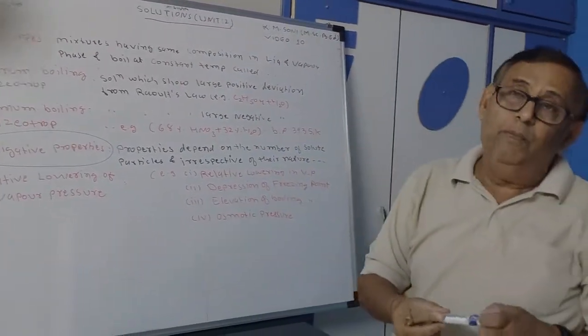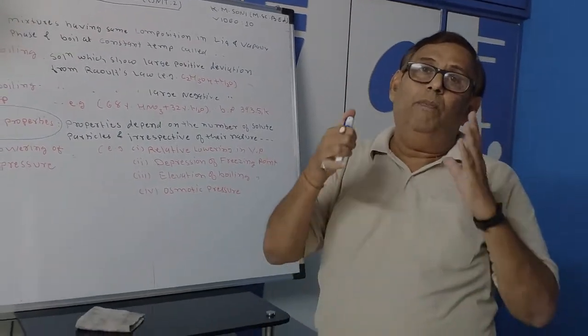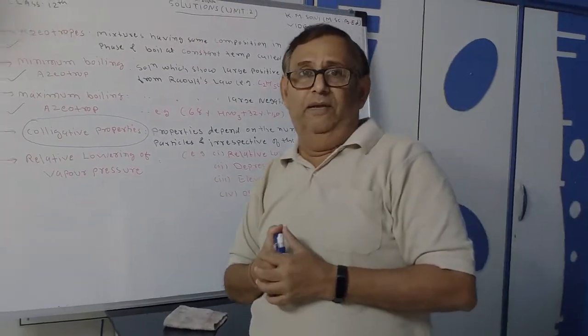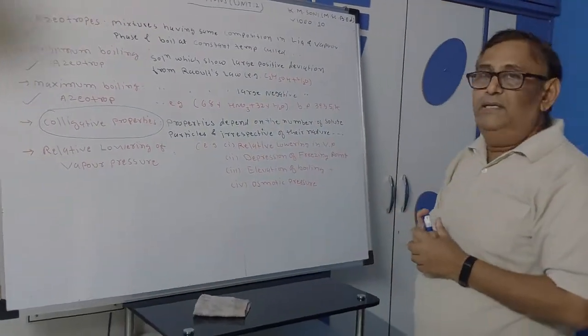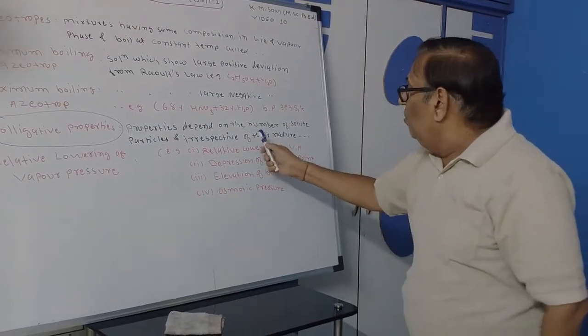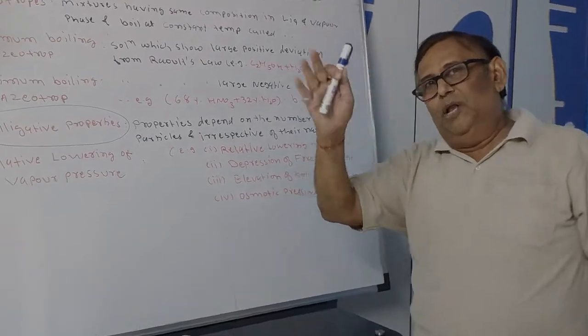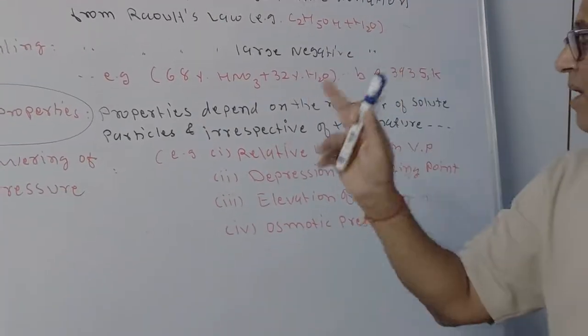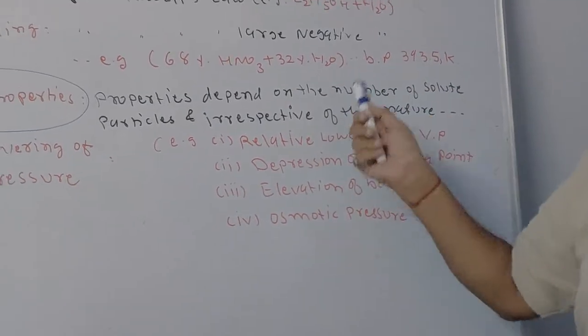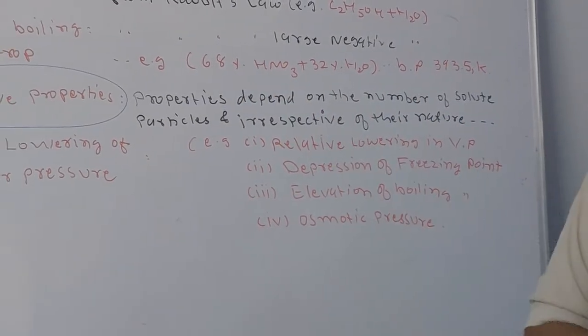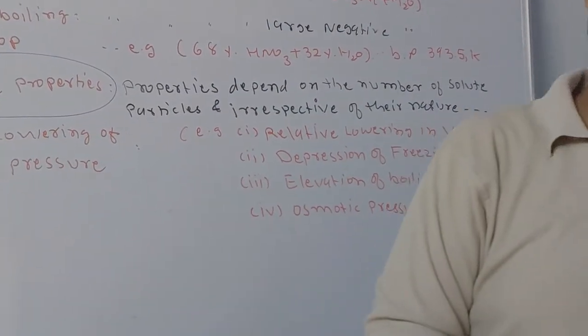Now, colligative property. A colligative property is a property of solutions which depends on the number of solute particles, irrespective of their nature. This type of property is known as a colligative property.